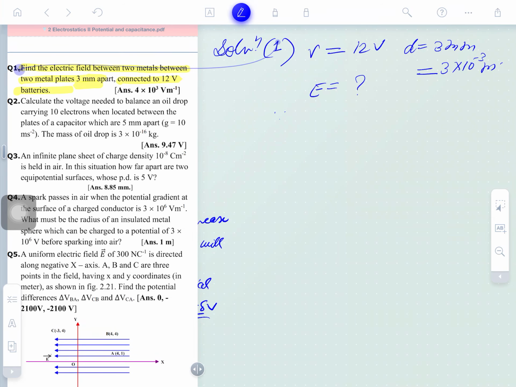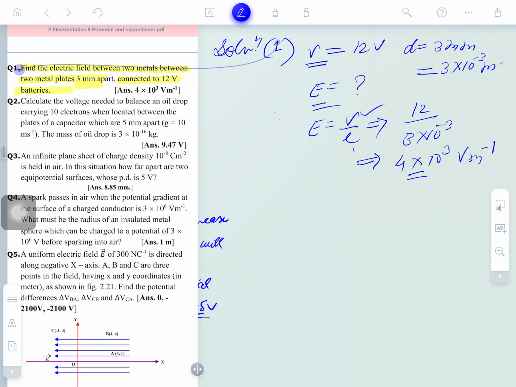So everybody can solve here, since the relationship between potential, field and distance is E is equal to V by L. Right or not guys? So we can write down the electric field here, 12 volt divided by 3 into 10 to the power minus 3. Further solving, 4 into 10 to the power 3. The unit to be taken here is volt per meter. This is the answer here.